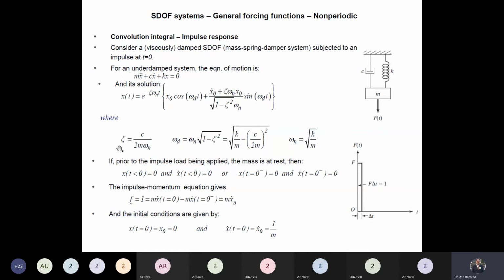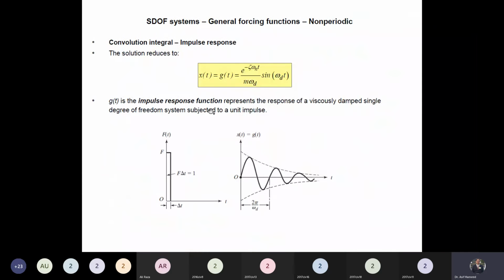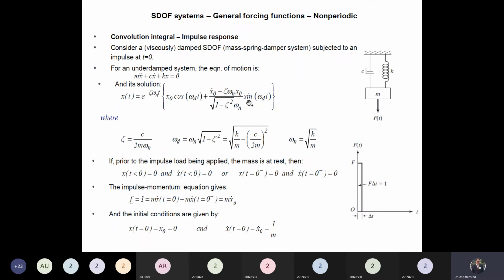You already know these: zeta is the damping ratio, omega d is the damped angular frequency, and omega n is the natural frequency of the undamped system. These relationships we have already discussed in detail. So just put the initial conditions in this equation. This multiplying factor will be as it is, this term will be equal to 0, and x naught dot is equal to 1 over m, with omega d in the denominator, multiplied by sine of omega d t. So we can find the response.